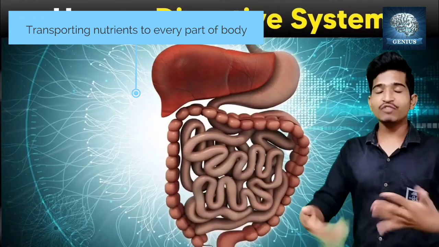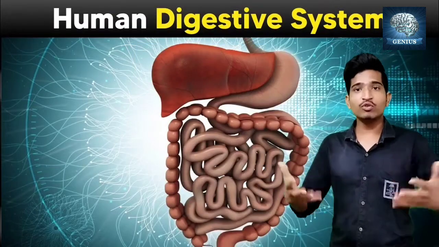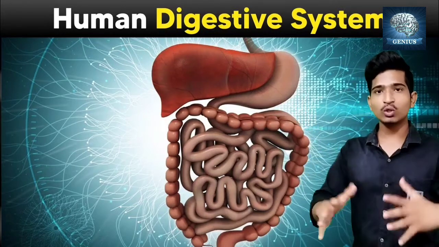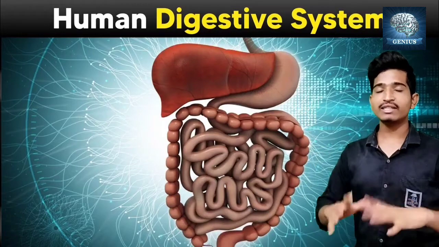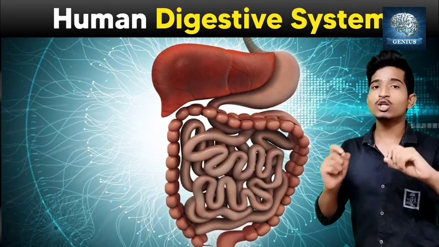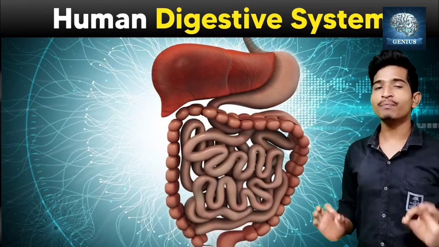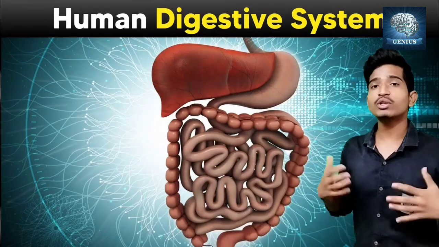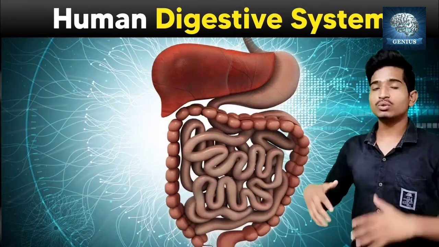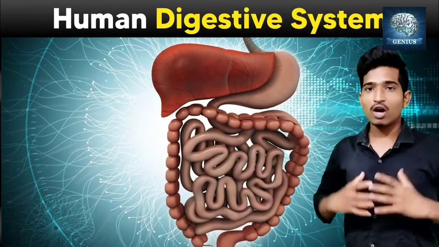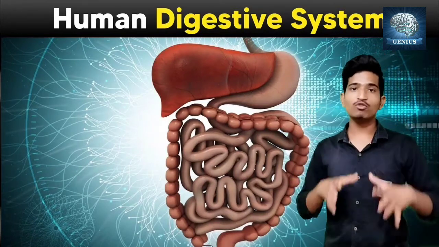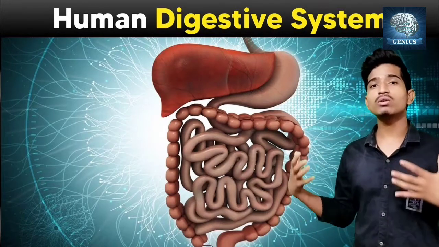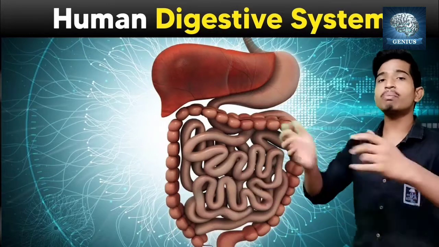Say in nutrition we have taken in food, so the food is in our stomach. Whatever carbohydrate is there is converted into glucose. That glucose is needed by every cell of the body, yes or no? Why? Because every cell needs energy, so the glucose has to be transported from the digestive system, the small intestine and large intestine, to every part of the body.